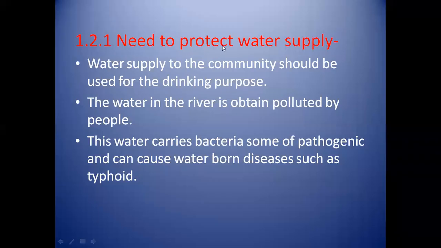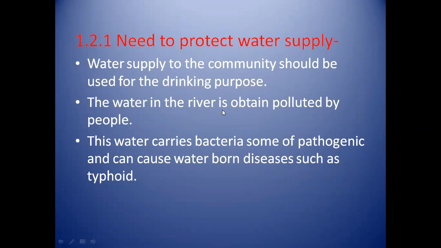Now see why the water supply needs to be protected. The answer is here. First, water supplied to the community should be used for drinking.